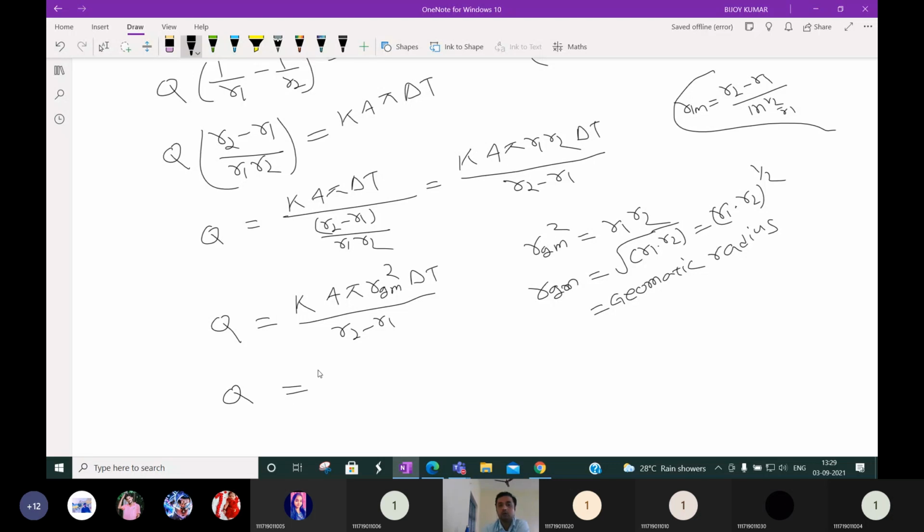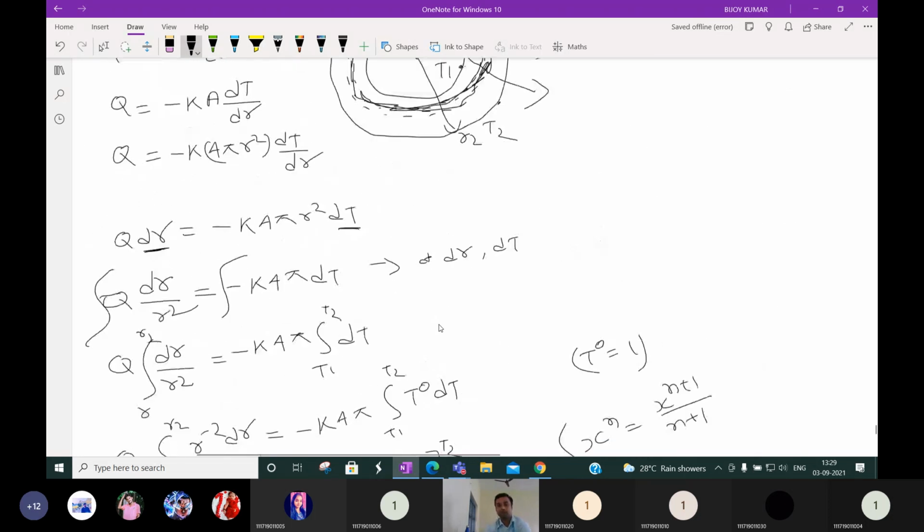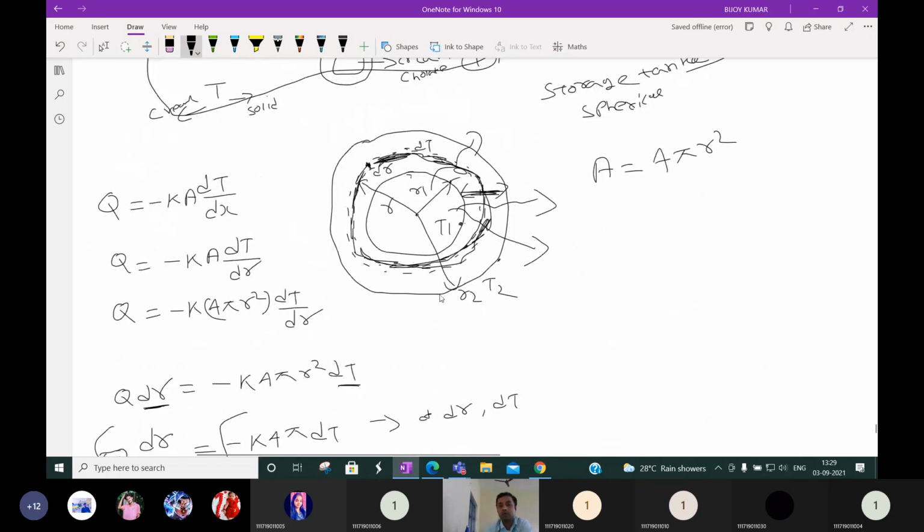Then Q is equal to K 4 pi RGM square delta T by R2 minus R1. This is R2 and this is R1. So what is this R2 minus R1? This is the thickness.